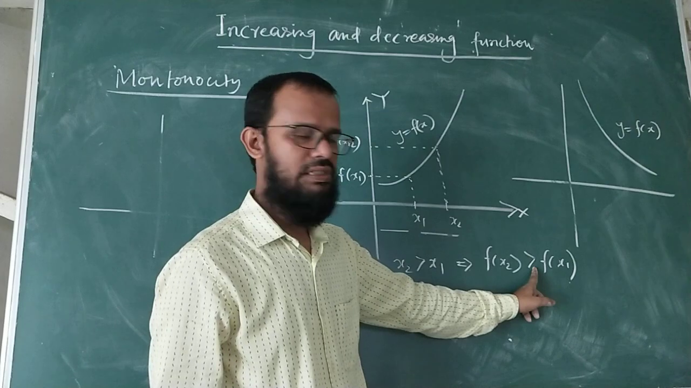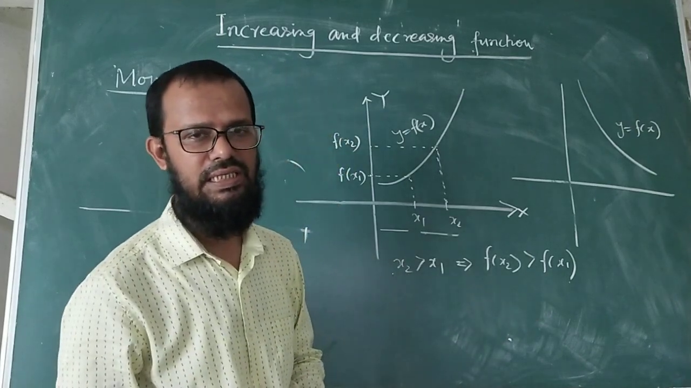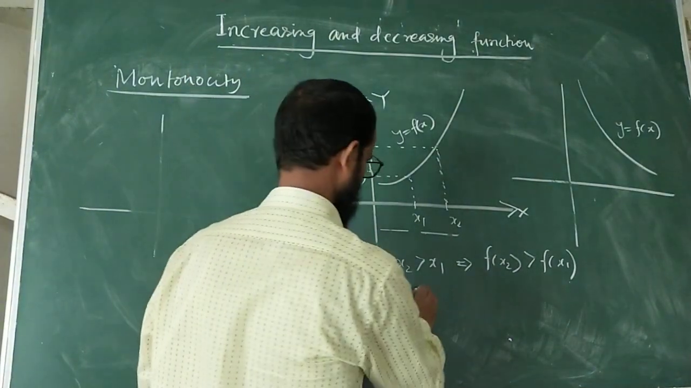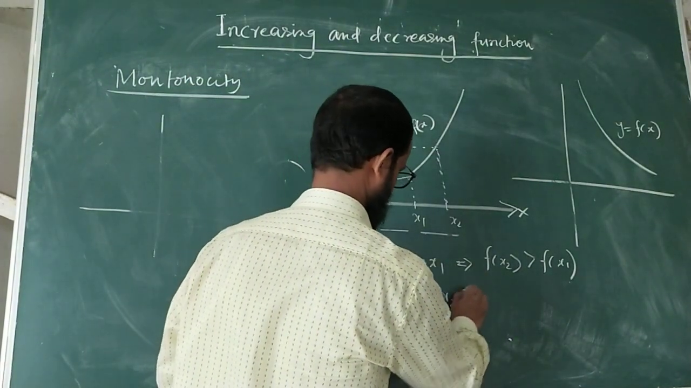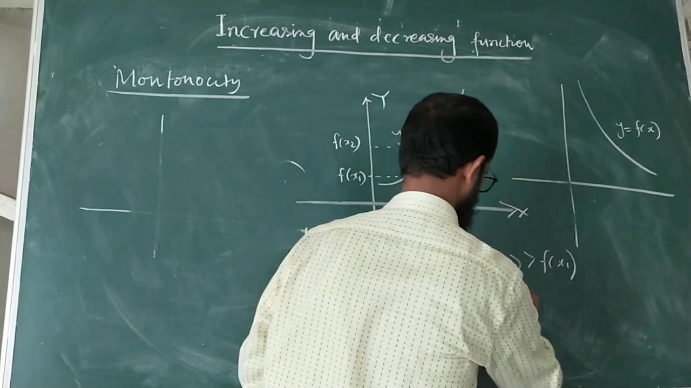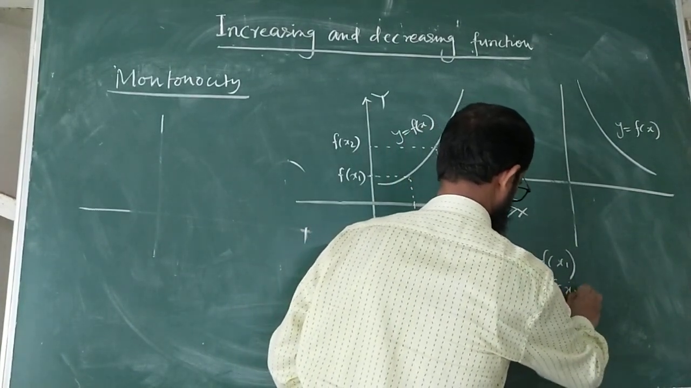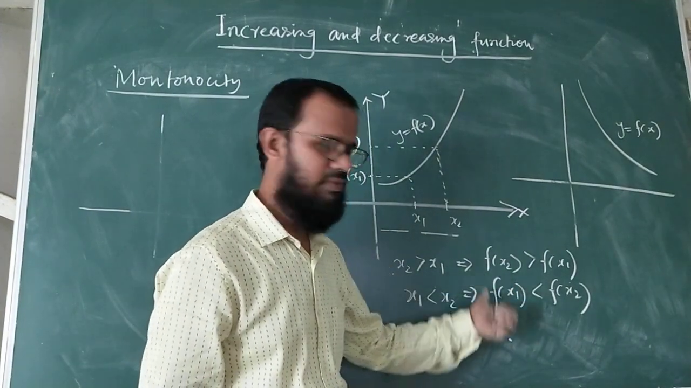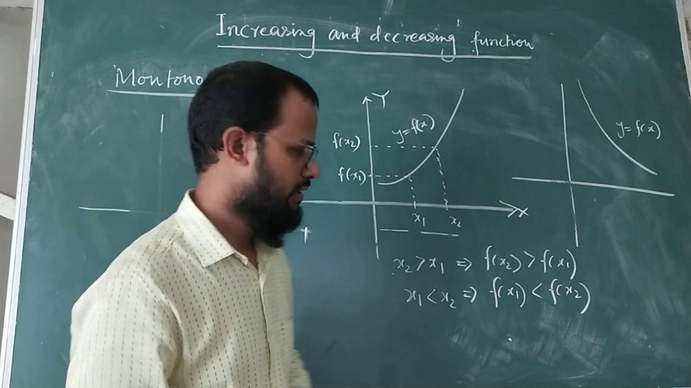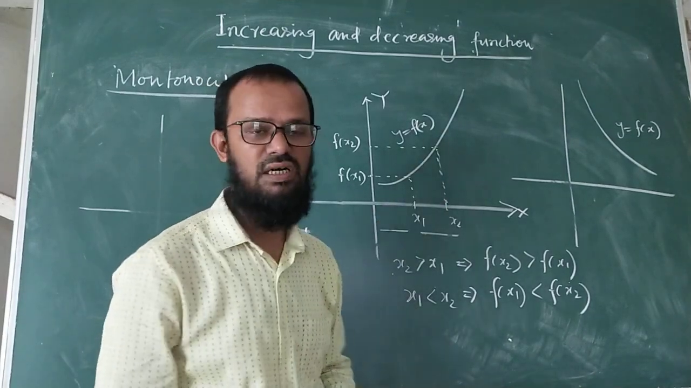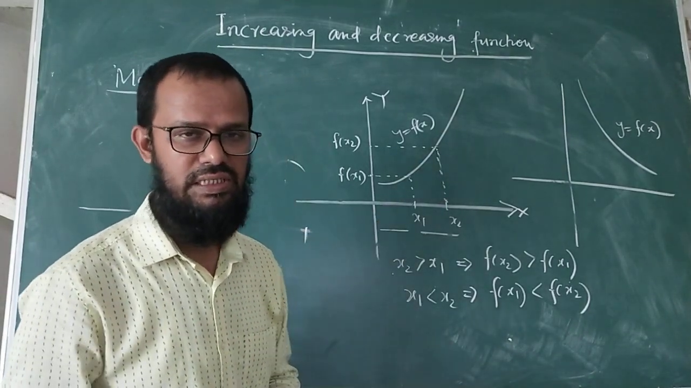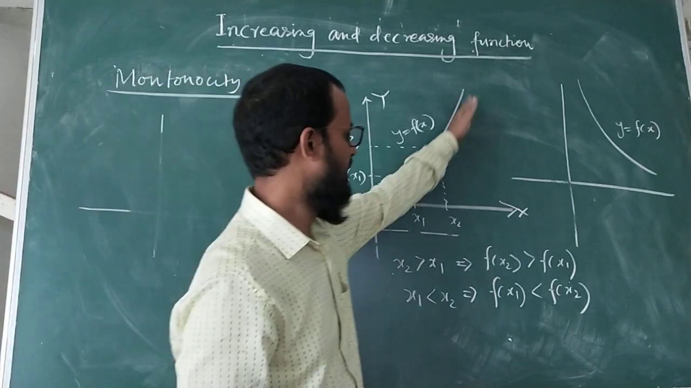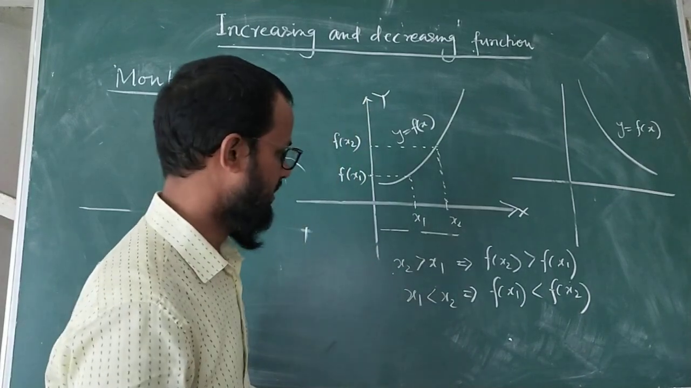So in such cases, you can say that the function is what? Increasing function. Here x1 is less than x2 implies f(x1) is less than f(x2). So here the sign is less than, here the sign is less than. So both statements are the same. In such cases the function is called an increasing function, or rather you can say strictly increasing.